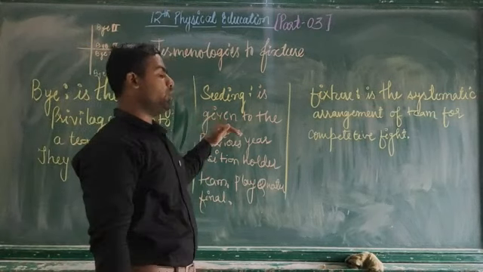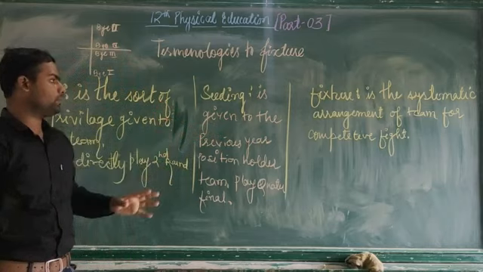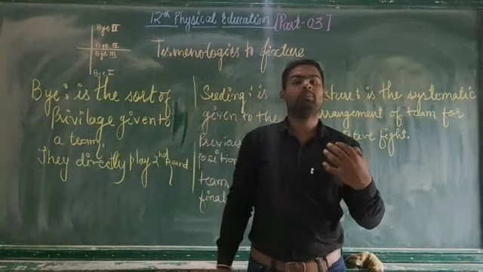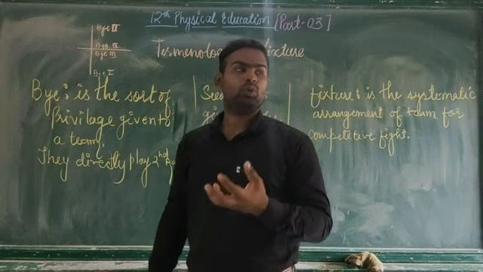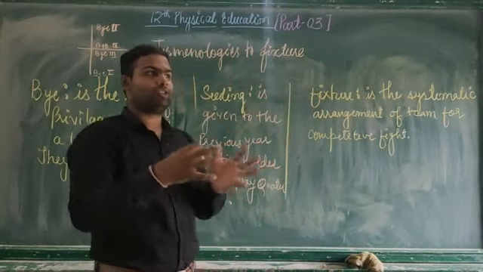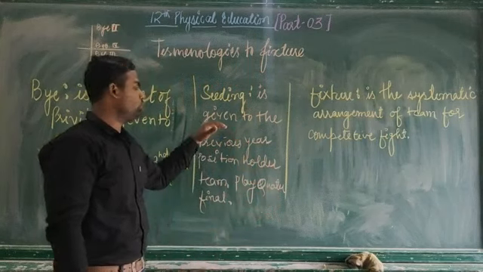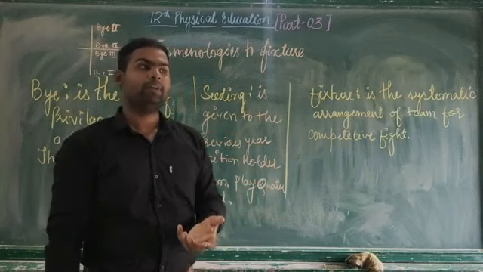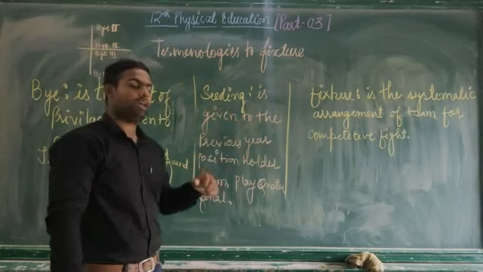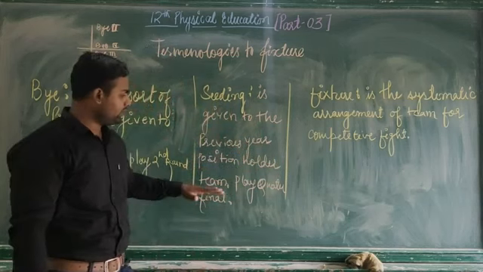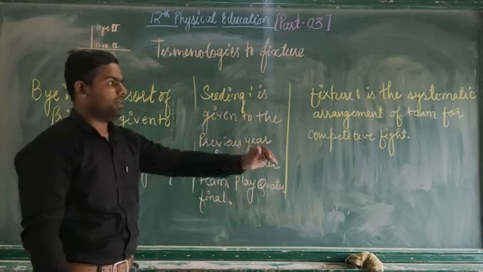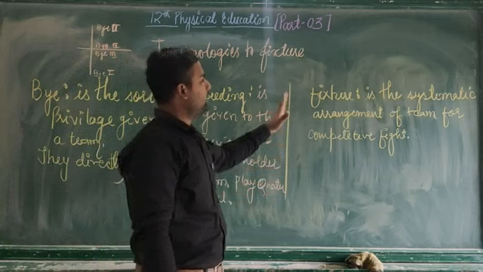Next, I am going to tell you about seeding. What is seeding? Seeding is given to the previous year's position-holder teams to avoid the chance of clashes between weak and strong teams. The teams that did a wonderful job, the winners of the previous year, will get seeding. And the team who got seeding will directly play the quarter final. Got it?